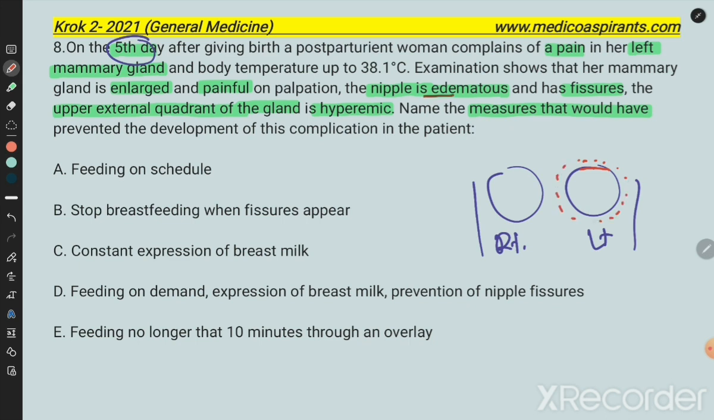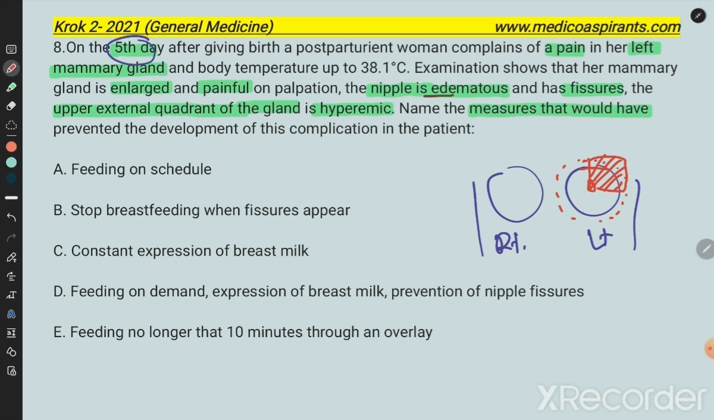The nipple is edematous, there is fissure formation, and the upper external quadrant of the gland is hyperemic. Upper external quadrant means this one. This part is hyperemic, which is reddish in color. Name the measure that would have prevented the development of this complication in the patient.